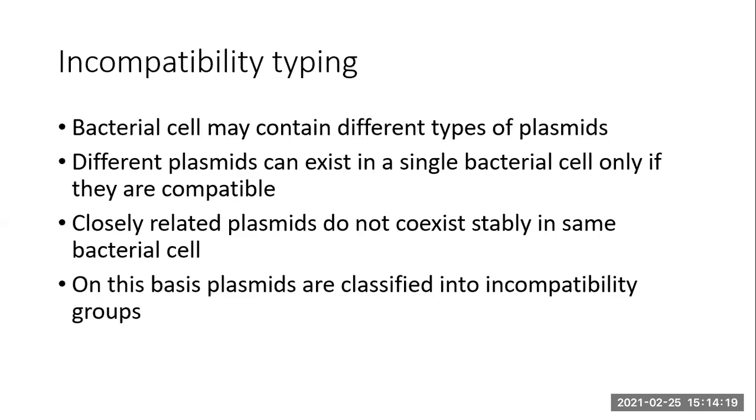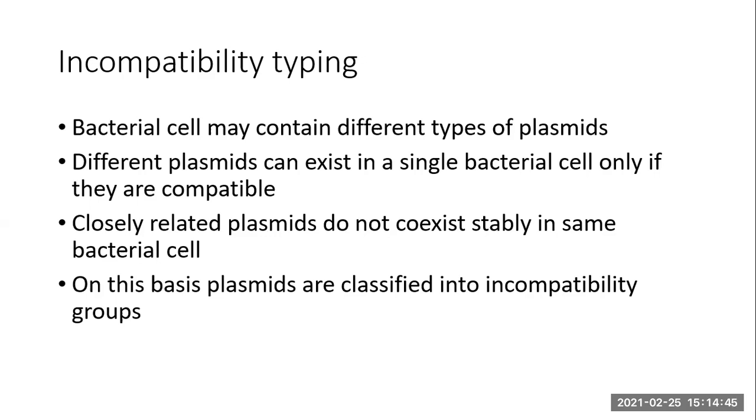Then next is the incompatibility typing. We have seen that some bacteria contain different types of plasmids; more than one type of plasmid may be present. When two different plasmids are present in one organism, these plasmids are said to be compatible with each other. They can live in the same cell.